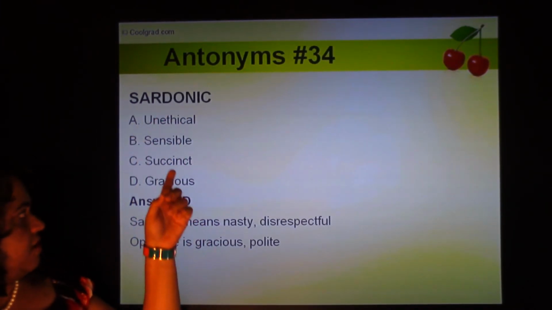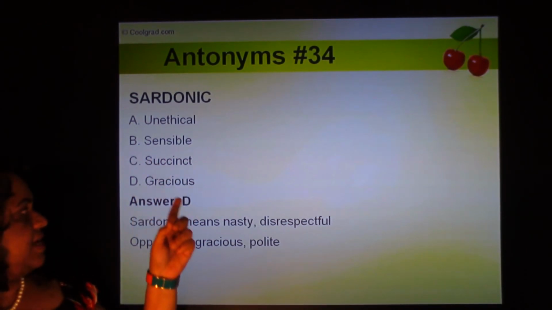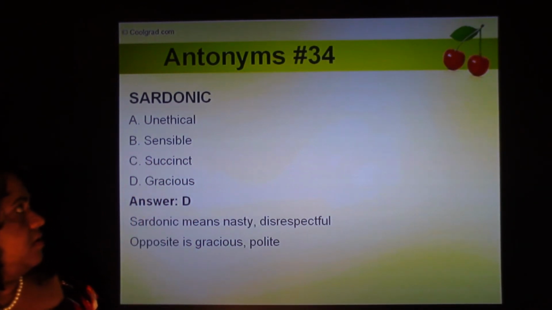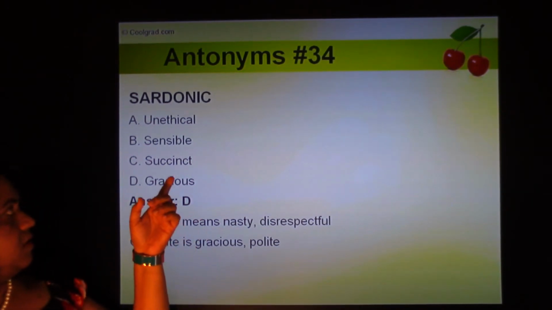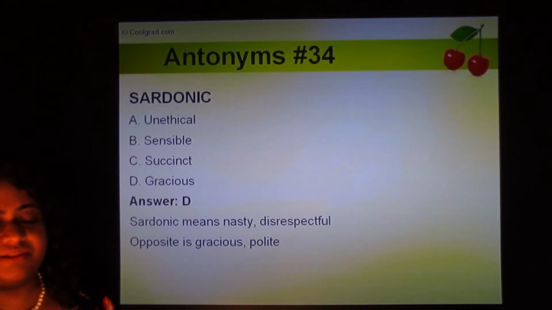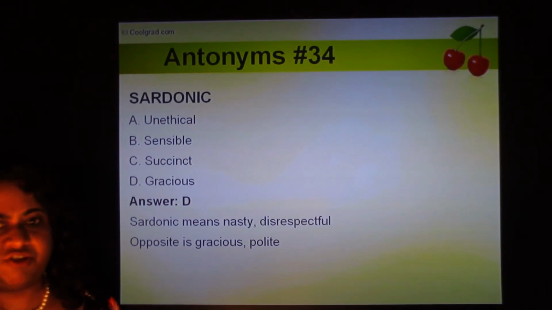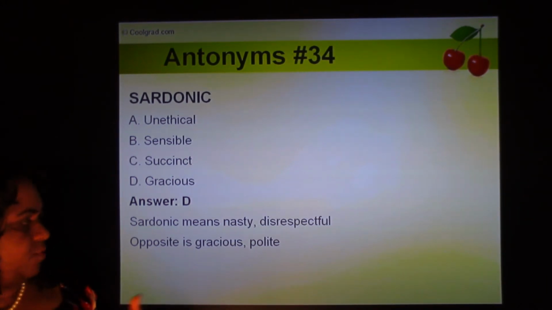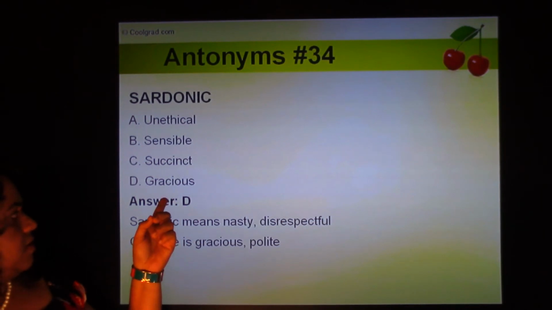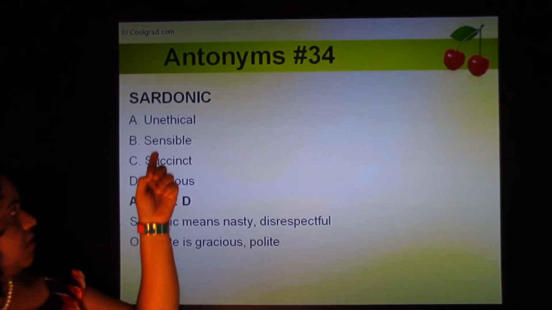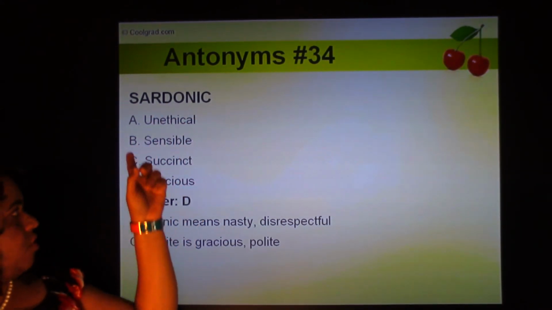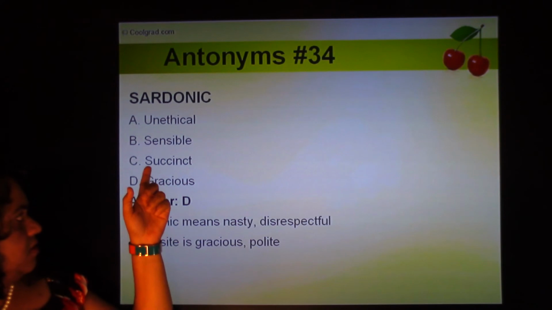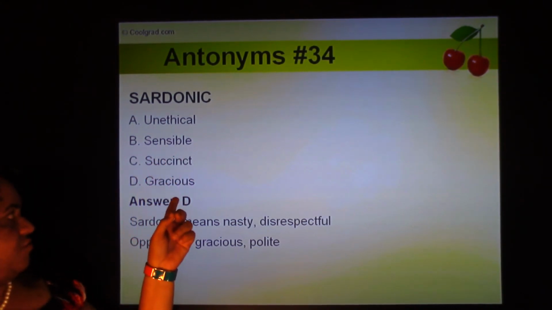Sardonic. The 4 options are unethical, sensible, succinct, and gracious. Sardonic means nasty and disrespectful. So if I looked at the word sardonic, even if I've never heard of this word before, I would sense it has a negative connotation to it. And the opposite of that would be gracious and polite. So I wouldn't pick unethical as the opposite. So it could be one of these 3.